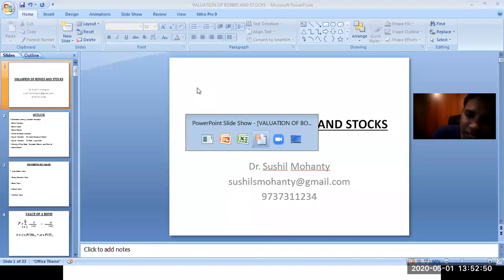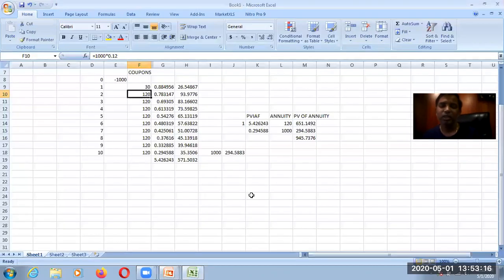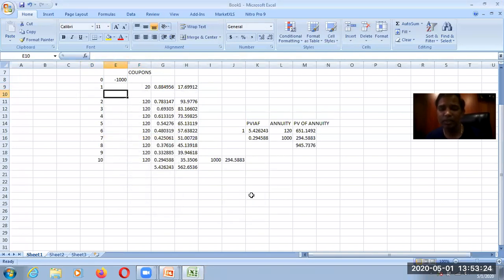If we go back to the slides, we'll see C by 2, C by 2, and the required rate of return divided by 2. This is how it can be calculated: R divided by 2 and 2 times N, that is N becomes twice now. If it is a 10 years bond and you are receiving the coupon 2 times, then in 1 year, 2 times you will be receiving the coupon.